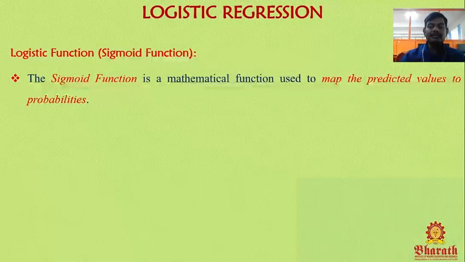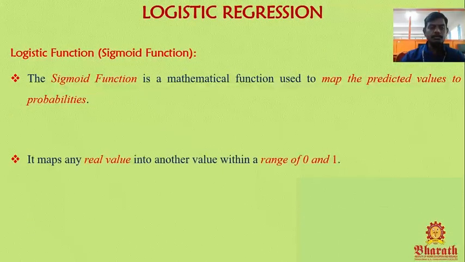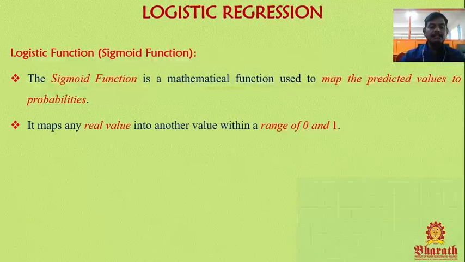The sigmoid function is a mathematical function used to map the predicted values to probabilities. What is the use of the sigmoid function? It is used to map the predicted values. At last we predict the values, and those predicted values are mapped into probabilities with the help of the sigmoid function.